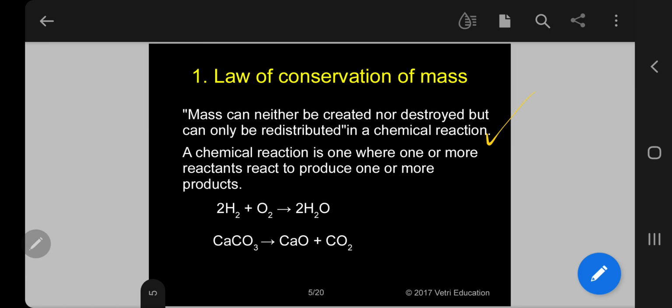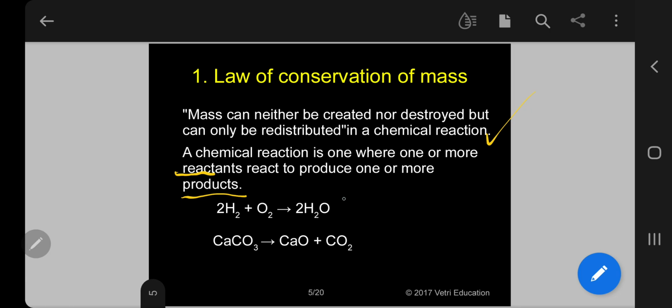I told you this is the first law of thermodynamics. What is a chemical reaction? A chemical reaction is one where one or more reactants react to produce one or more products.